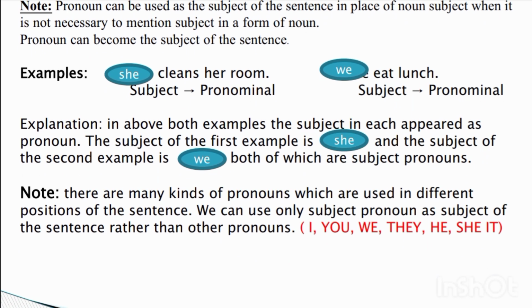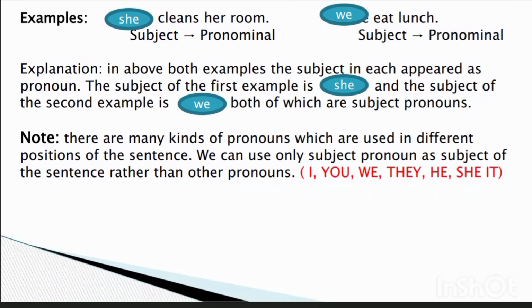Note: there are many kinds of pronouns which are used in different positions of the sentence. We can use only subject pronouns as the subject of the sentence. They are the pronouns I, you, we, they, he, she, it.